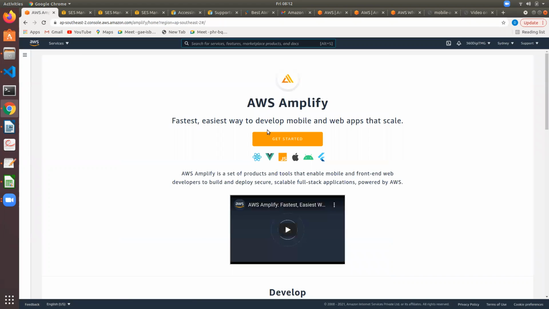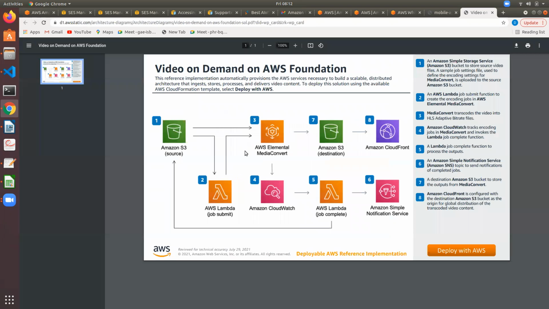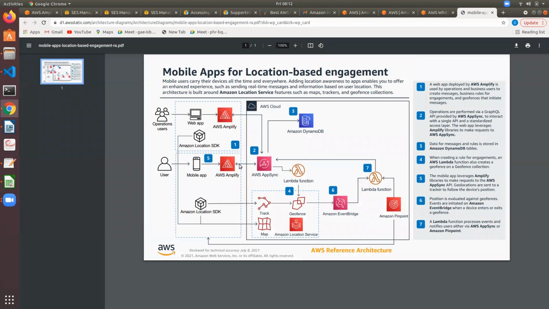This is the easiest way to develop mobile and web applications that scale. Since it's coming from a mobile application, we have AWS Amplify, AWS AppSync, DynamoDB, Lambda function again.